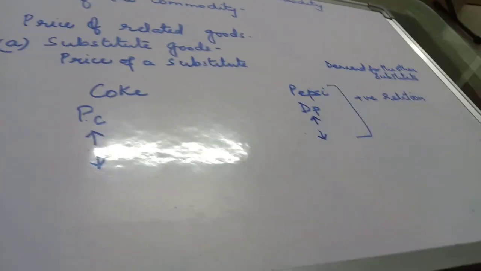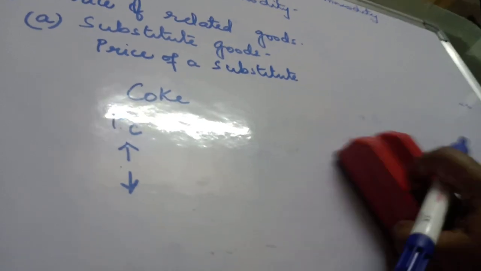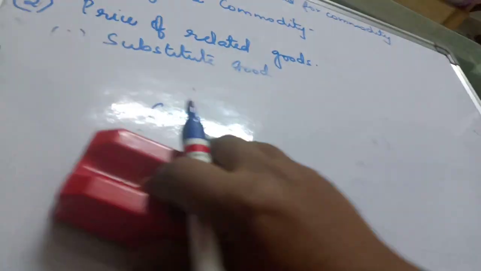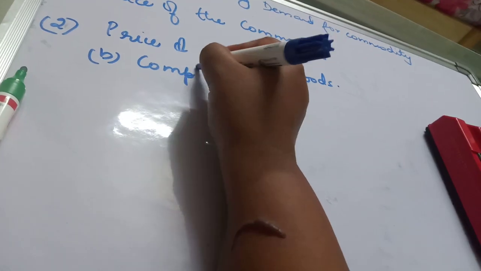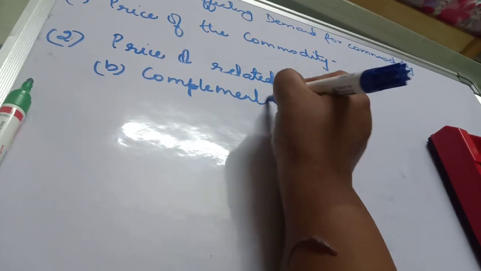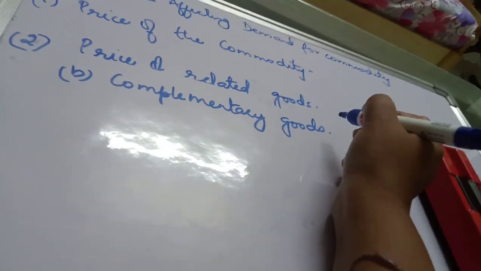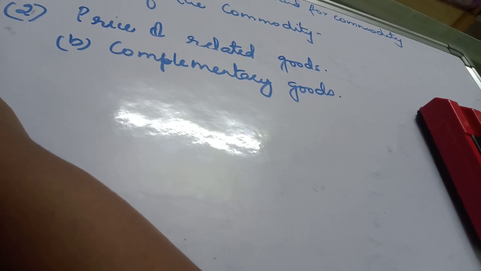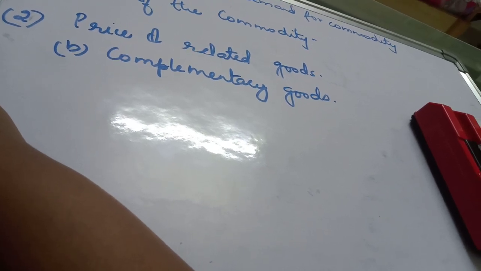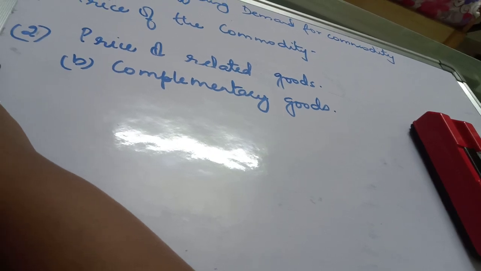Right. So the next relationship between two commodities would be that they can be complementary goods. Now these goods are used together to satisfy a given want, and both of these goods will complete the deficiencies.